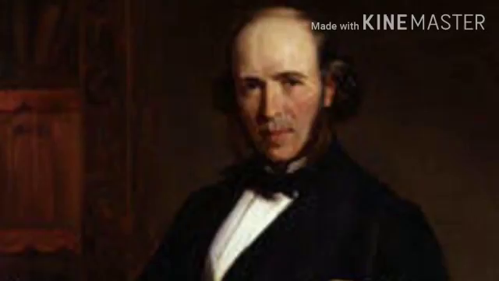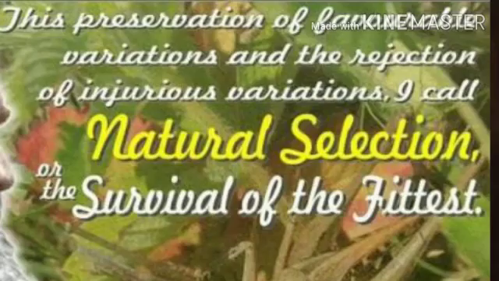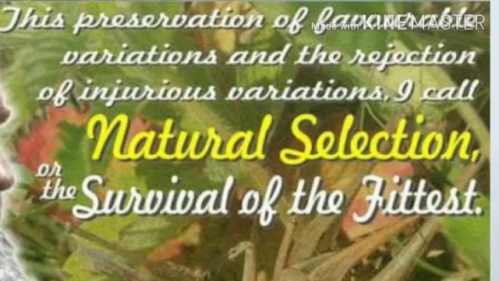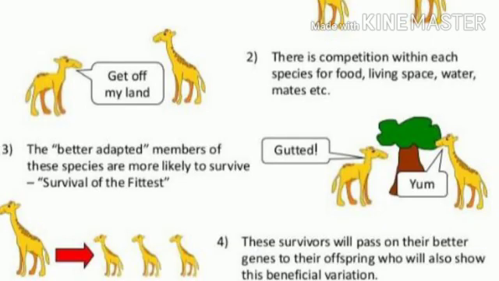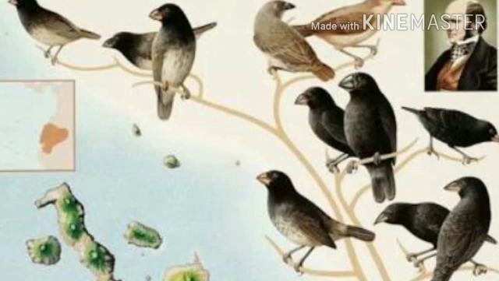Herbert Spencer and Charles Darwin's theory on the concept of natural selection and survival of the fittest. Natural selection means the process by which organisms that are better adapted to their environment would survive and produce more offspring.